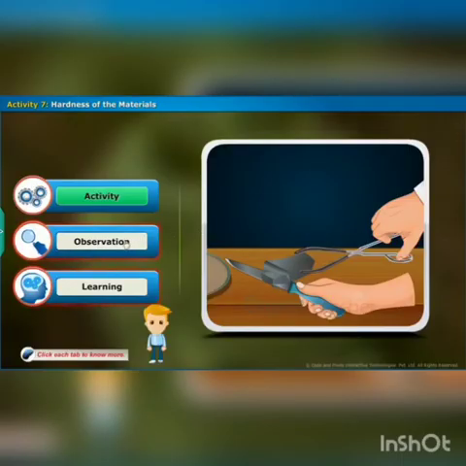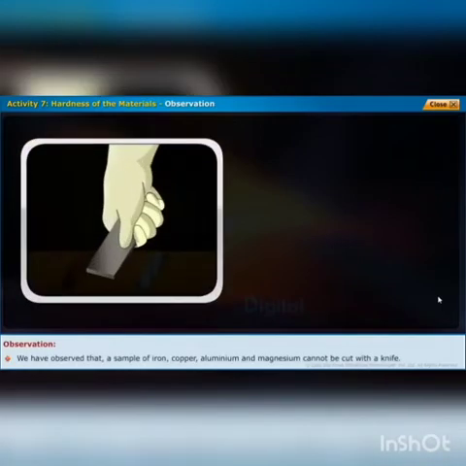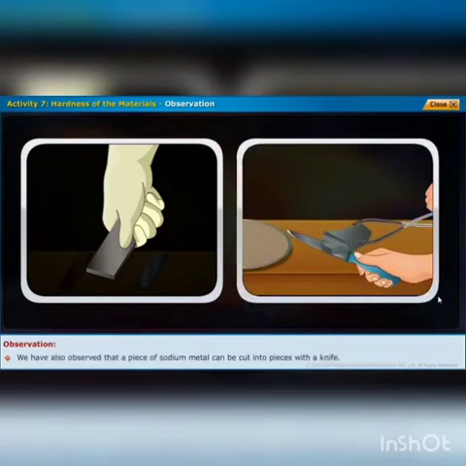What did you observe? Yes, we have observed that a sample of iron, copper, aluminium and magnesium cannot be cut with a knife. We have also observed that a piece of sodium metal can be cut into pieces with a knife.